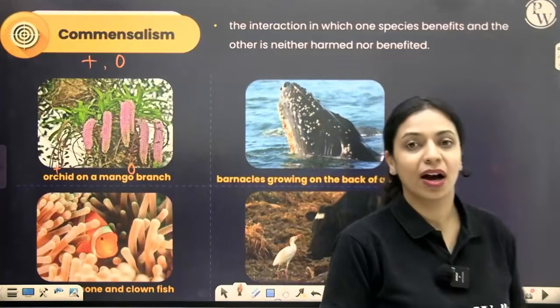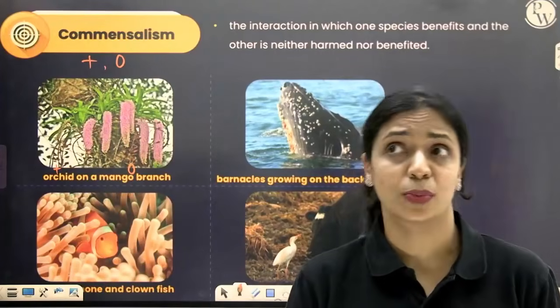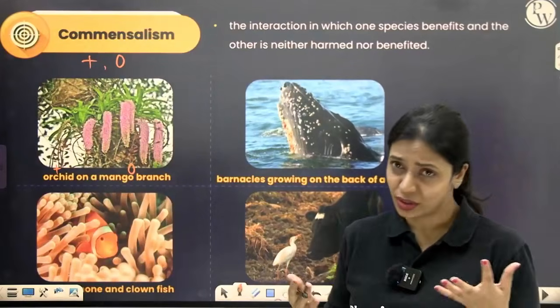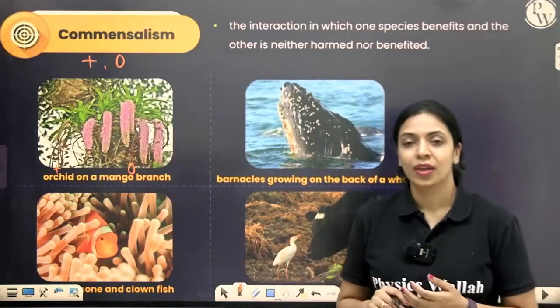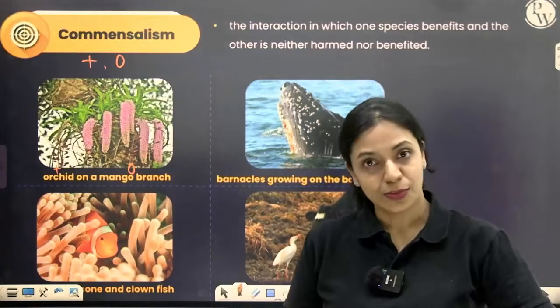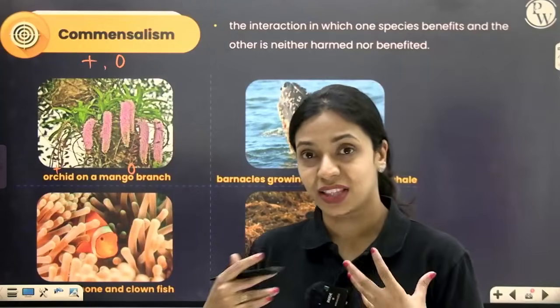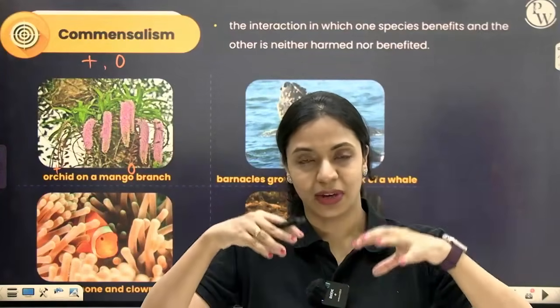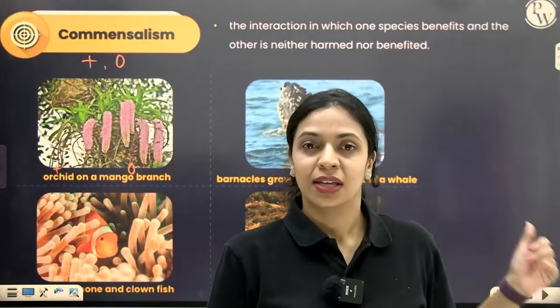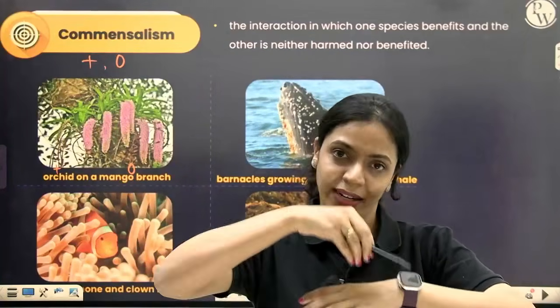Next, we have barnacles growing on the surface of a whale. There are so many research articles that say it bothers the whale, but here it is given as an example for commensalism. These barnacles are animals, but they can't move. When they become adults, when they develop, they will become attached to a substratum. These guys will settle on whales and get attached there.